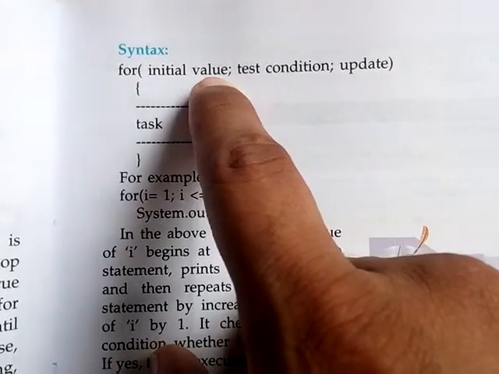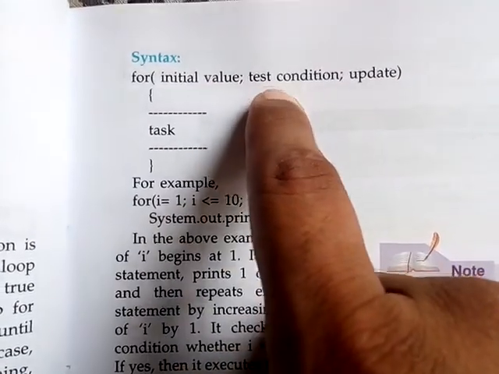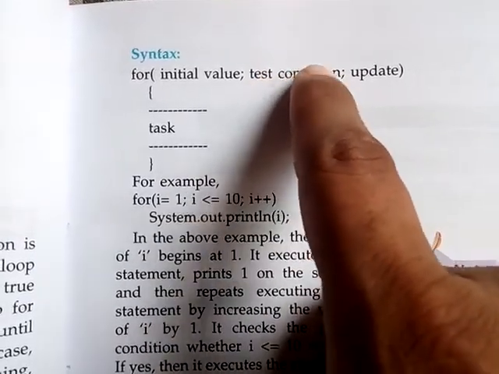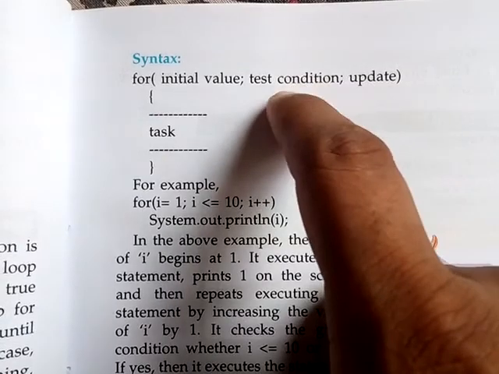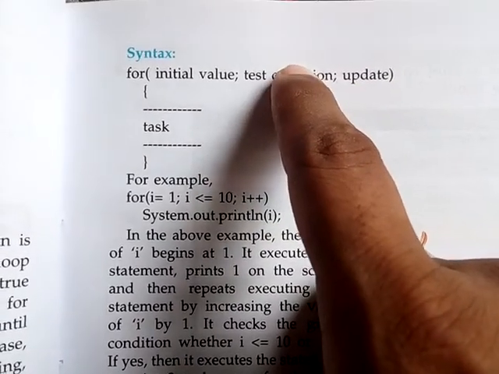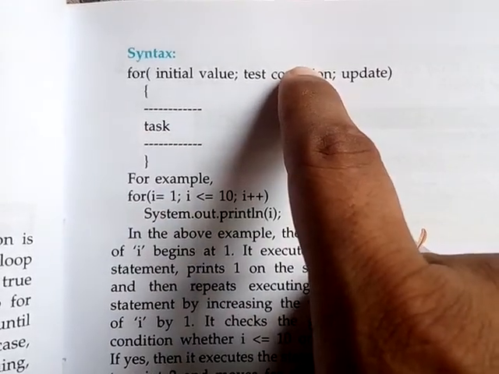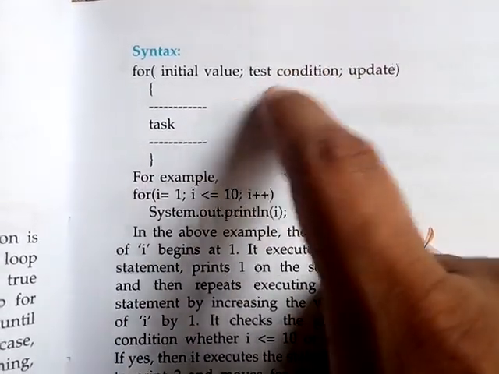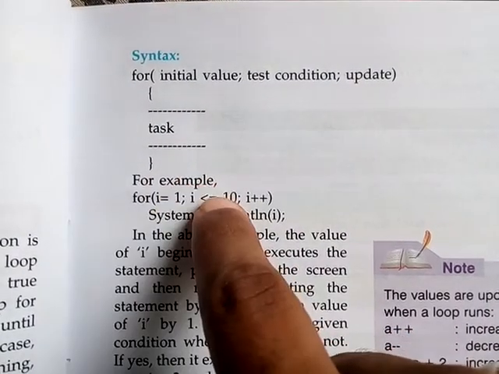You know students, initial value means what? Initial value means we will assign a value to a variable. Test condition means here we are checking, is the condition true? If it is true, then only control will enter the body of the loop. If it is not true, then control will not enter the body of the loop, it will directly come out from the loop. Understood? So this is the concept.